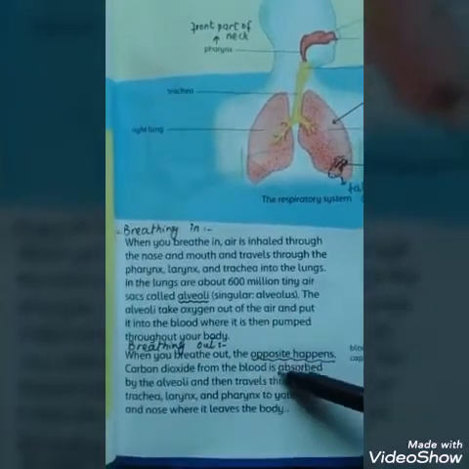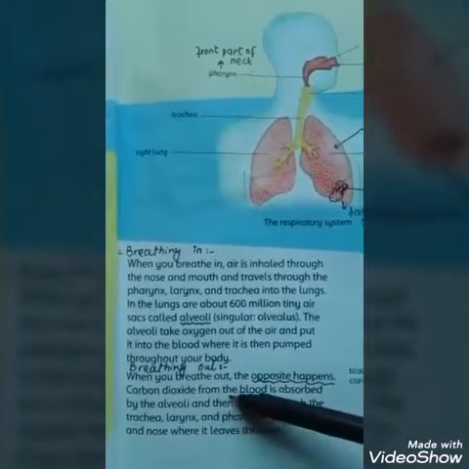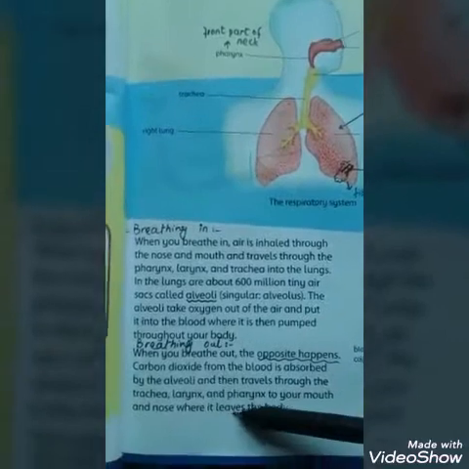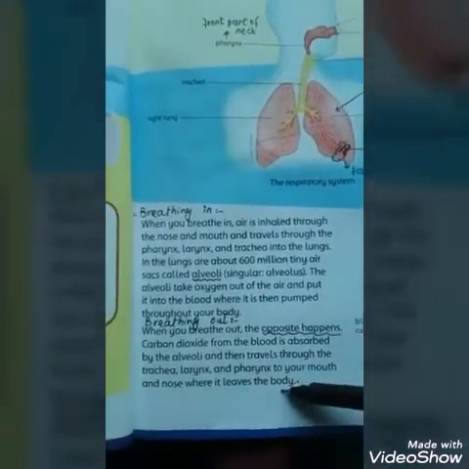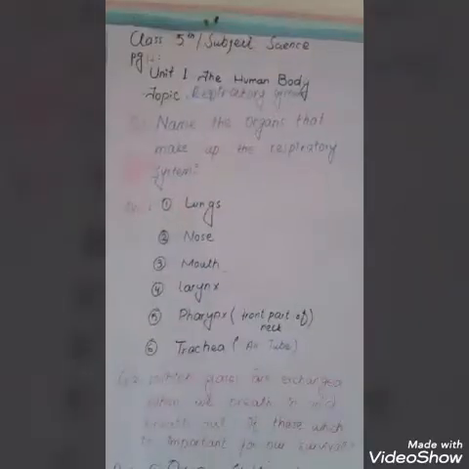Right. Opposite process happens when we breathe out. Carbon dioxide from blood is absorbed in the alveoli and travels through the trachea, pharynx to your mouth and nose, where it leaves the body. So opposite process happens.